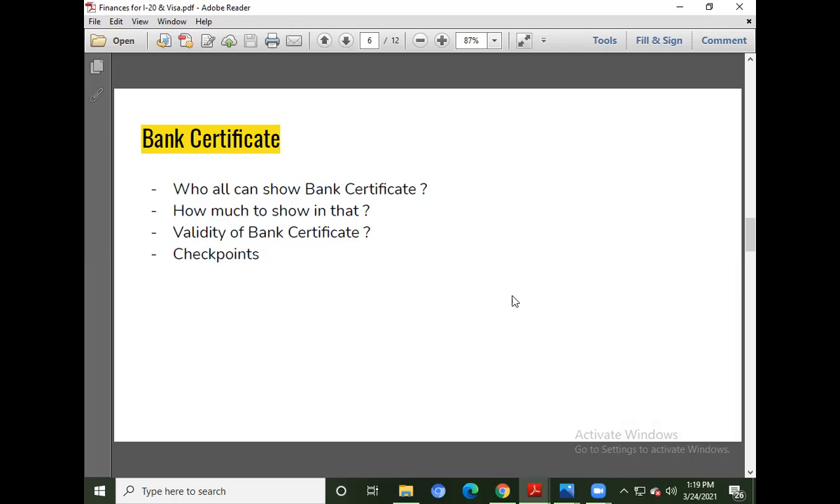How much to show in that? Obviously, whatever is there in your bank certificate, that only you show. Don't take any external funds from any of the relatives or any third party sources to fulfill the bank certificate. Don't do that. You don't have the accountability of those funds. So don't show any external sources.